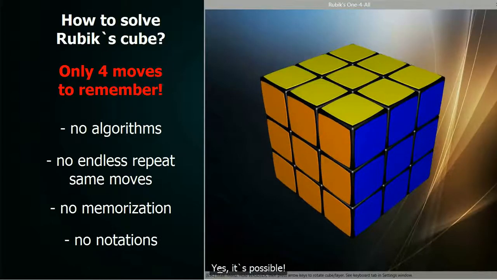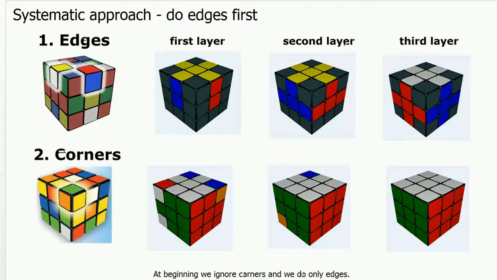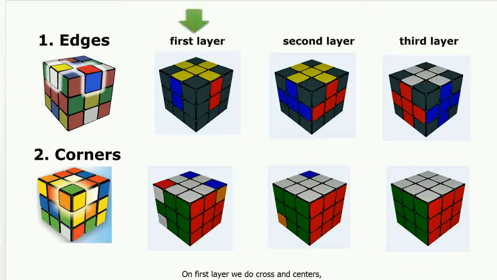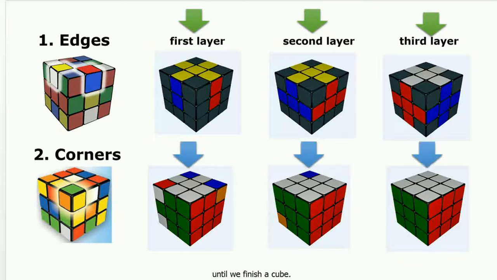Yes, it's possible. At beginning we ignore corners and we do only edges. On first layer we do cross and centers. Then we apply the same principles to the second and third layer. When all edges are done, we solve corners one by one, until we finish a cube.